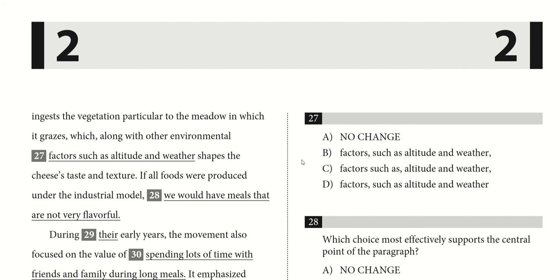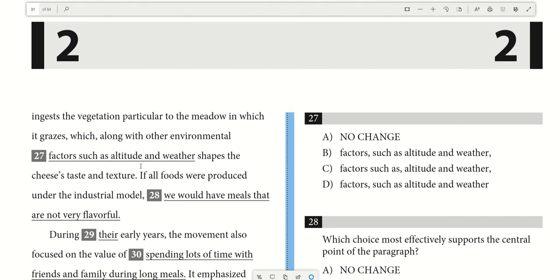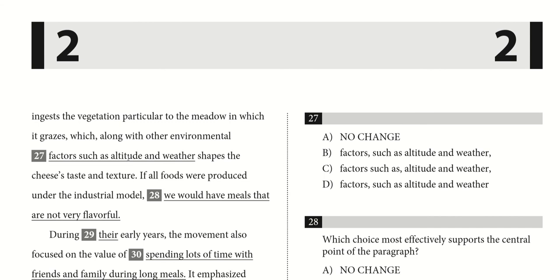Let's take a look at B and D. They both have a comma here, but D does not end with a comma, while B does. And so that means B is going to be our answer, because if we start with this comma right here, then we want to completely surround this statement with two commas on either side to signify that this is just an elaboration on something said before. So for that reason, B is our answer.